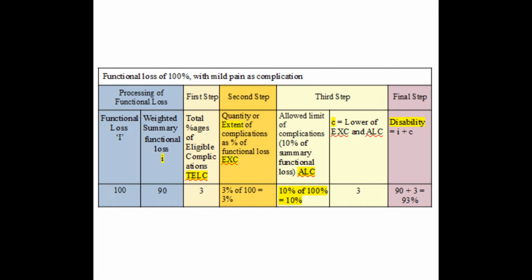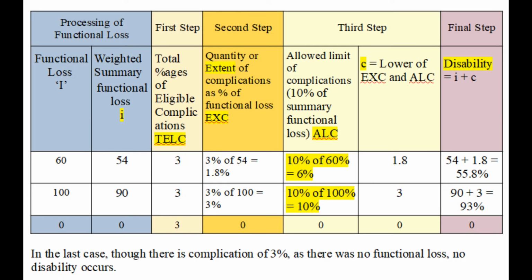In the Gazette, only the presence or absence of complications is important. In fact, only the assigned percentages of complications which are present in that case are important. That will give TELC. The quantity of percentages manifested due to the complications depends on the functional loss. That means as functional loss increases, the extent of complications also should increase. And the highest quantity of complications that we can take also depends on the functional loss. That means as functional loss increases, the value reserved for complications also should increase.